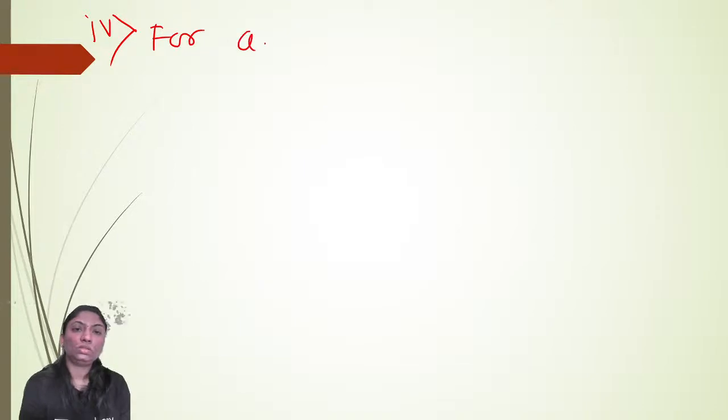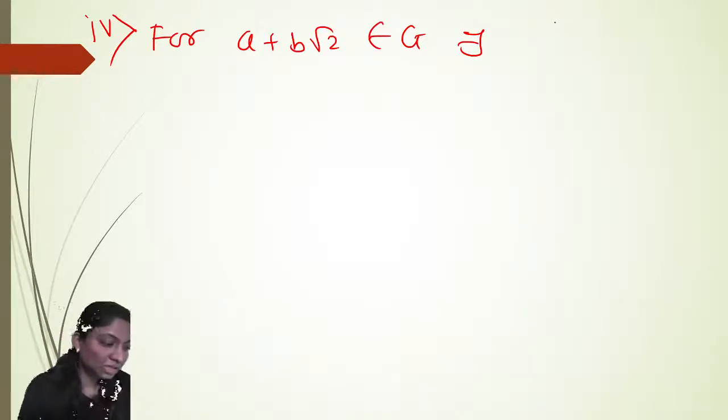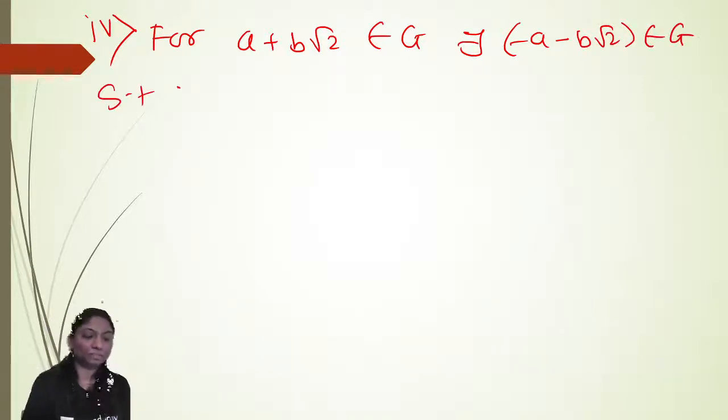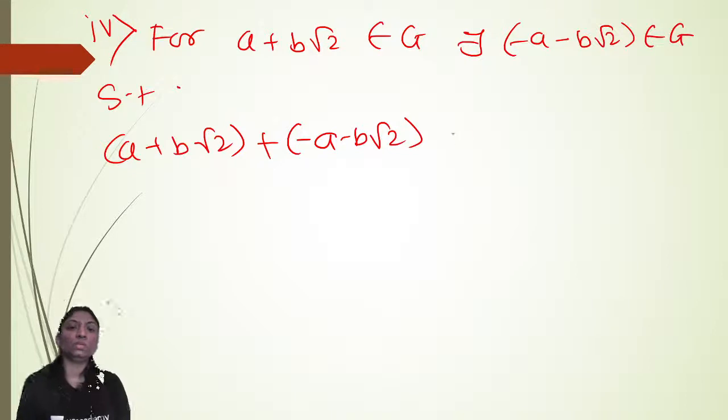Now the fourth property is existence of inverse. For a plus b root 2 belongs to G, there exists minus a minus b root 2 belongs to G such that a plus b root 2 plus minus a minus b root 2 is equal to 0 plus 0 root 2.